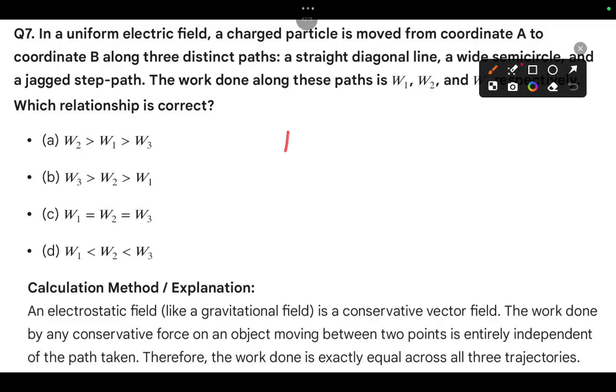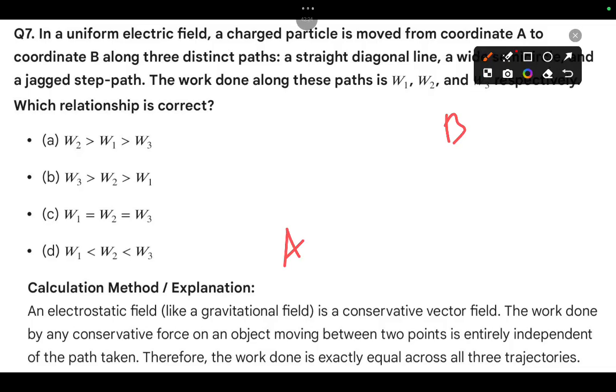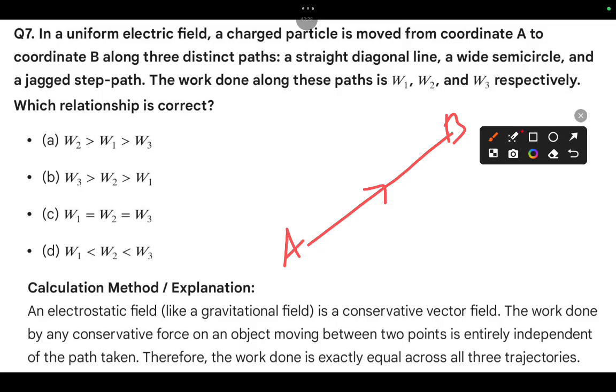We have point A and B. Let us consider this is point A, this is point B. First, a straight line from A to B. Next, a semicircular path. Then a jagged path. Okay, clear?